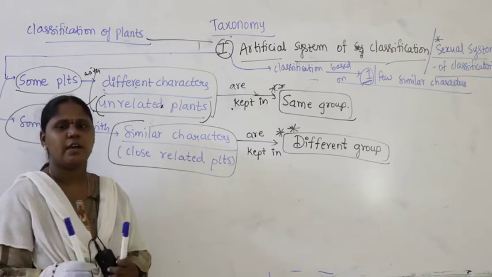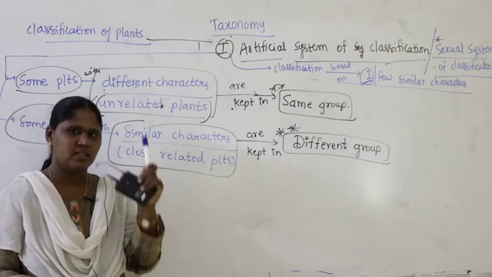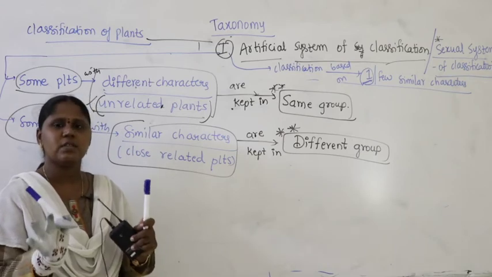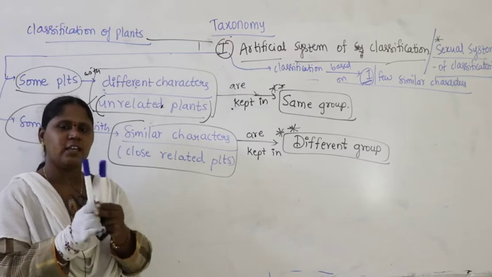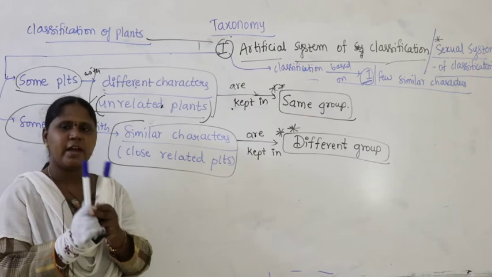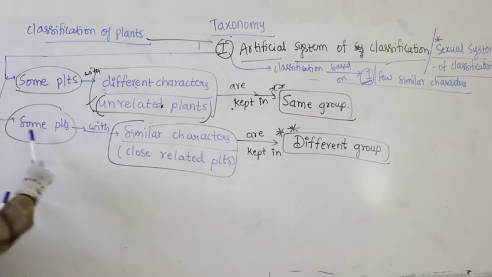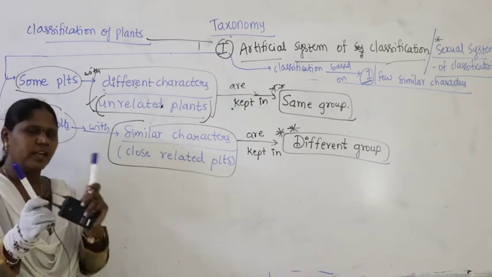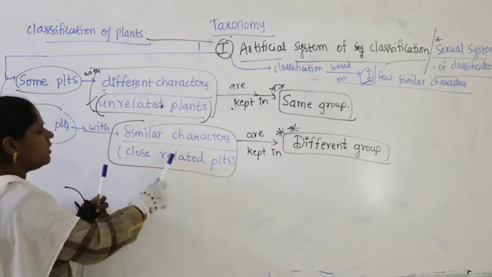Maybe one or two characters they differ, meaning 95% of the characters you find in this plant are the same as the characters you find in this plant, and only 5% of the characteristics are different. So mostly they are similar, 90% similar, but these closely related plants, these plants with similar characters, are placed in different groups. So here, what happened? Some plants with similar characters, meaning this is matching with 90% of the characters of this one, both look the same, that means they are closely related plants.